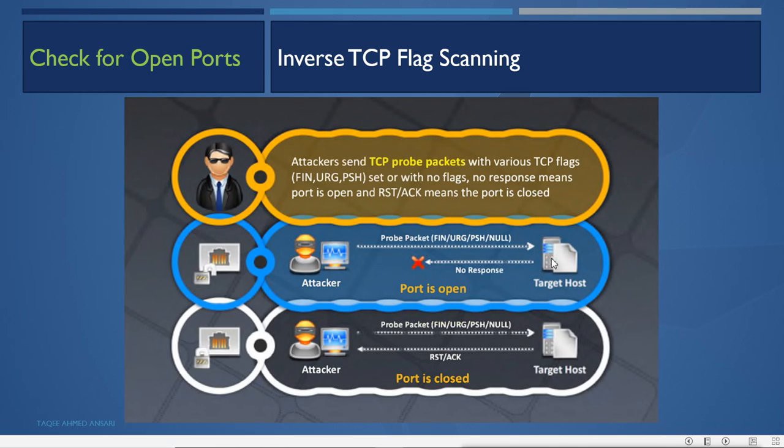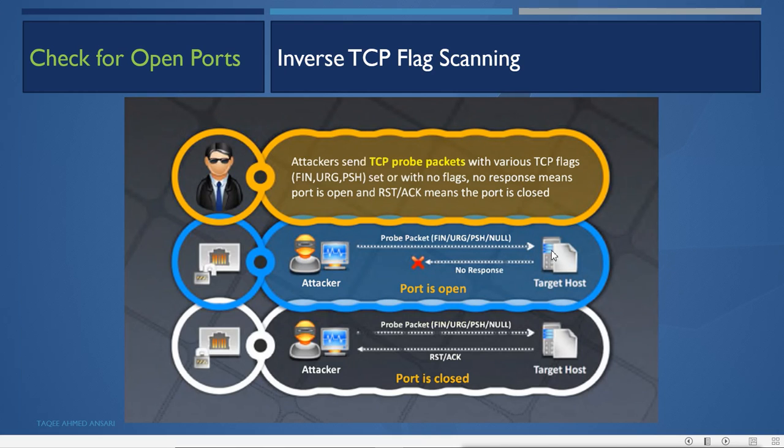If the target host has services running, for example port 80 web services, and the attacker is sending the urgent flag to port 80 directly, without any SYN or ACK and without establishing any connection, what will the target host think? Whether I have established the connection, I don't know, but the port is open.